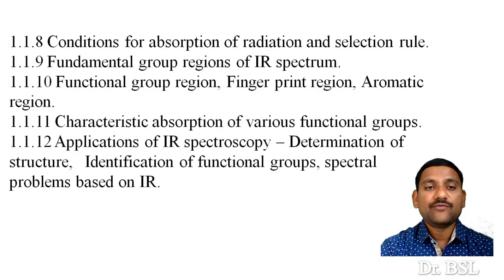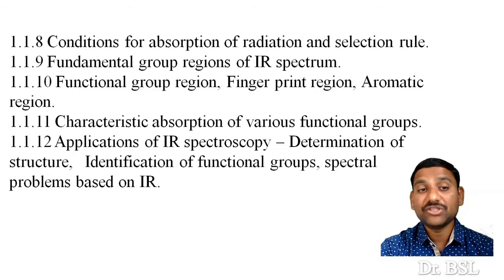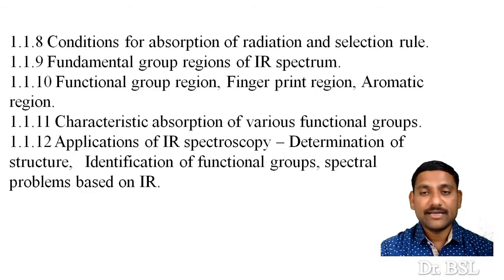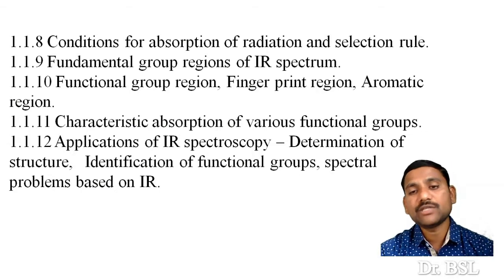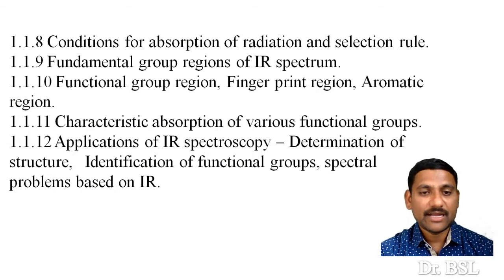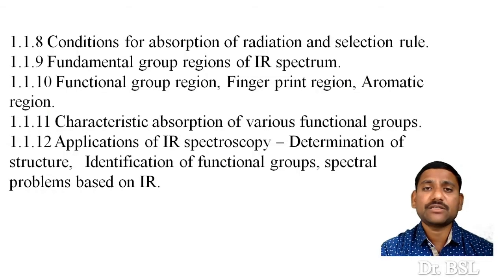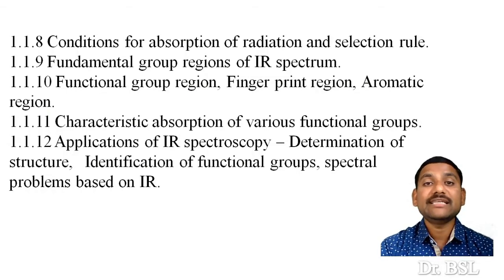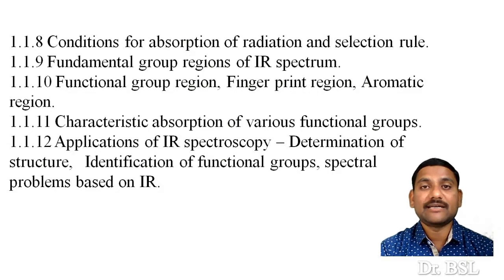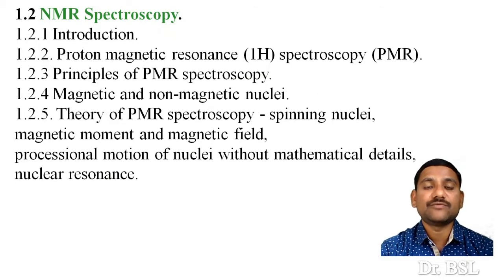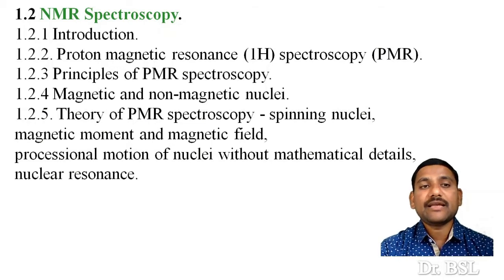Fundamental group regions of IR spectrum, that is 3 regions: functional group region, fingerprint region and aromatic region, characteristic absorption of various functional groups, and finally we will see applications of IR spectroscopy, in that particularly determination of structure, identification of functional groups and spectral problems based on only IR data. The second subtopic of this first unit is NMR spectroscopy.